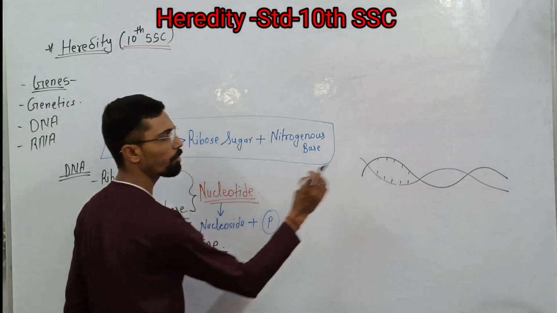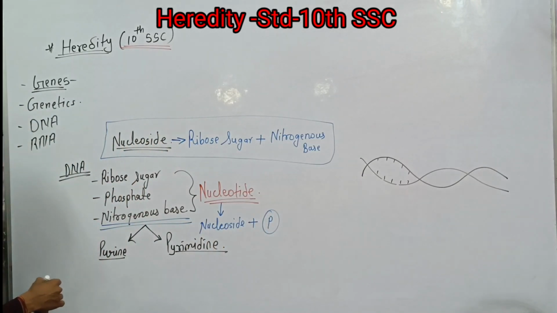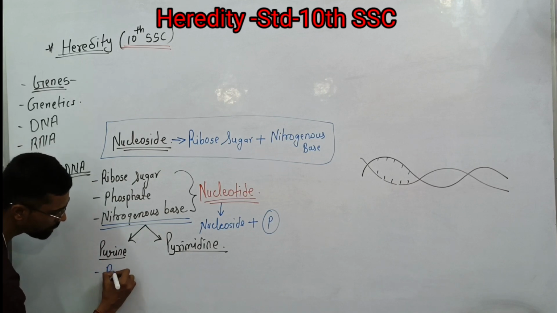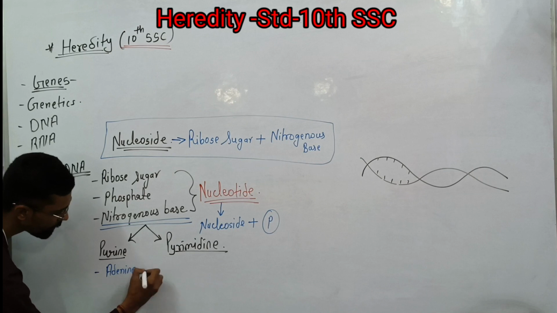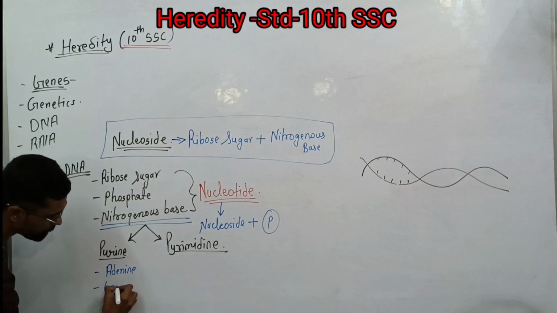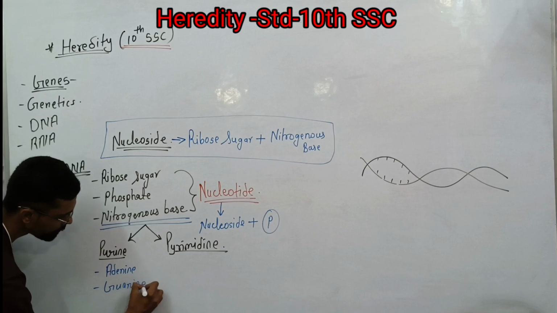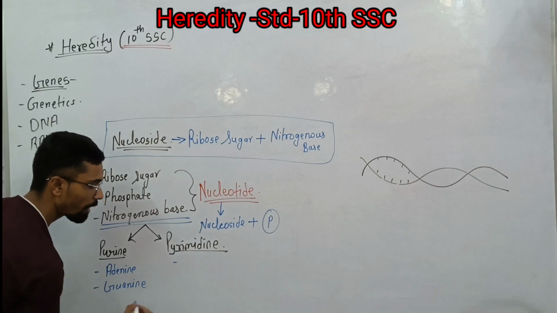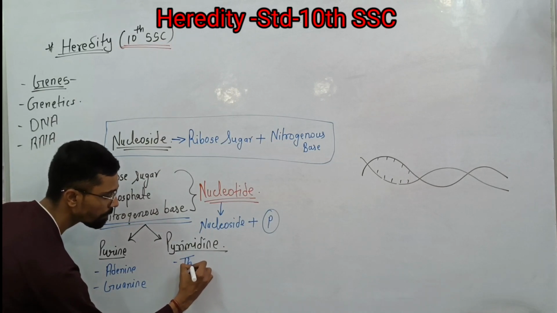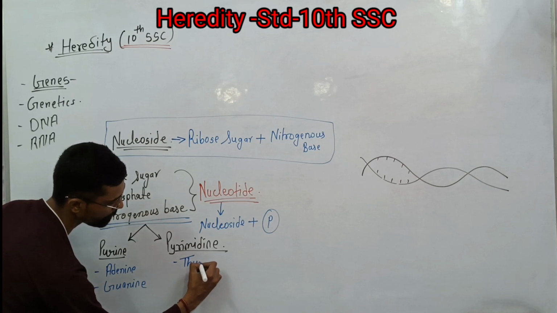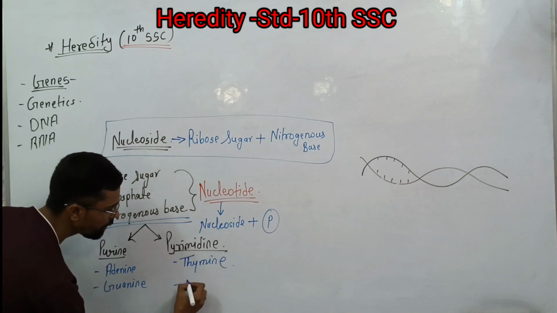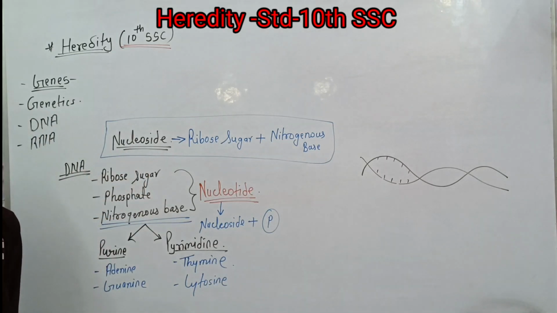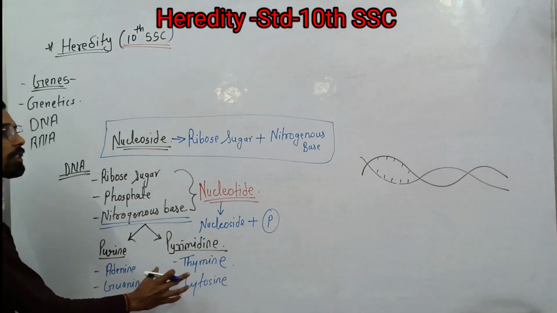Purine is always paired with pyrimidine. Purine has two main components: adenine and guanine. Pyrimidine again has two: thymine and cytosine. So these four are used to make DNA.